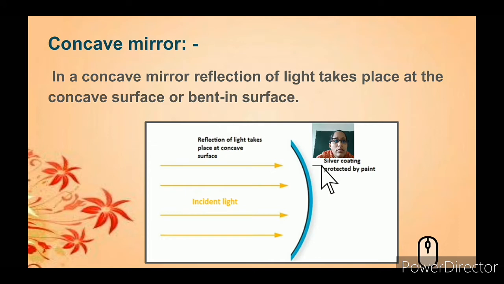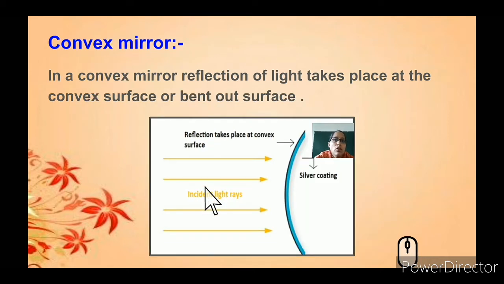It doesn't pass beyond the mirror surface because of the silver coating. In a concave mirror, reflection of light takes place at the concave surface, so when it hits this surface it reflects back.